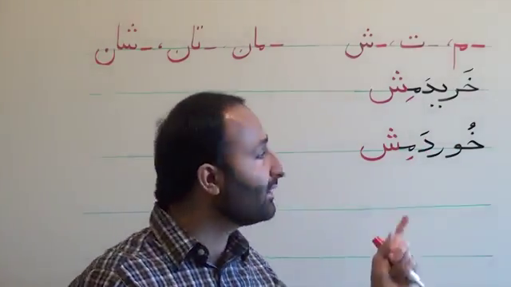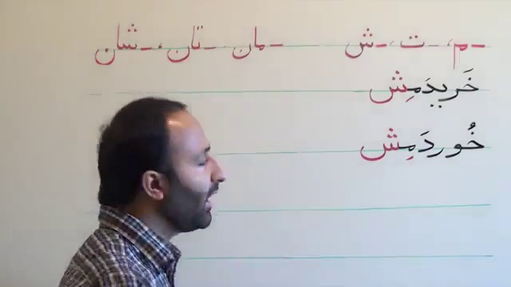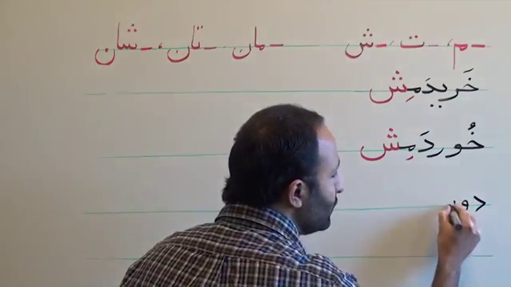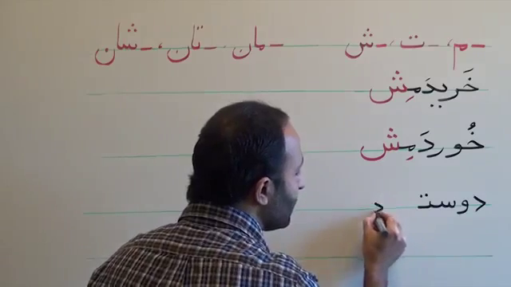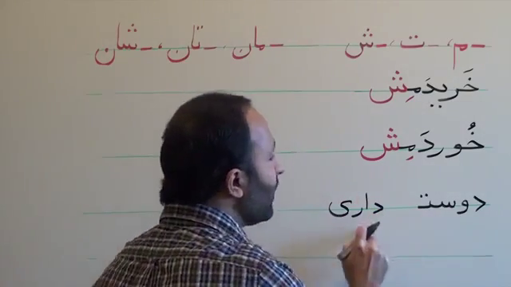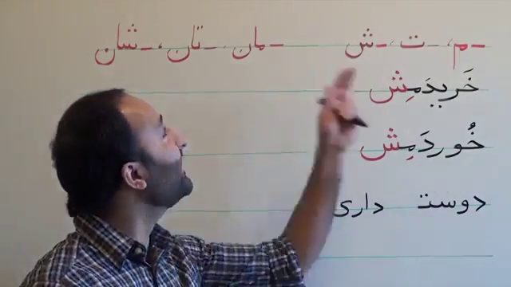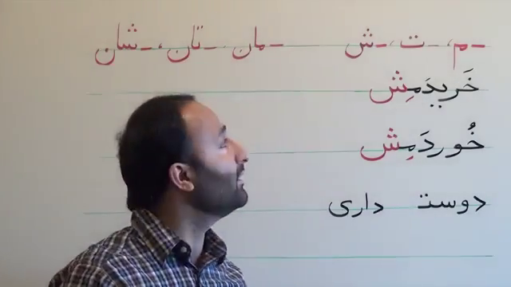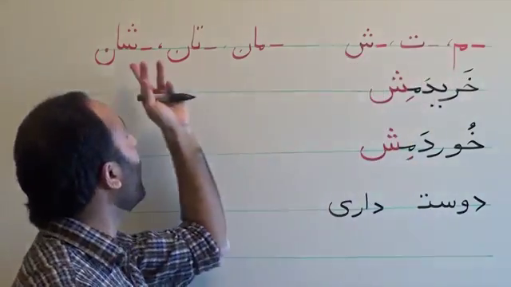Let's look at another example, a compound verb. The verb to like, دوست داشتن. دوست داری, you like. Now you want to say that you like him or her, or you like me, or you like them.